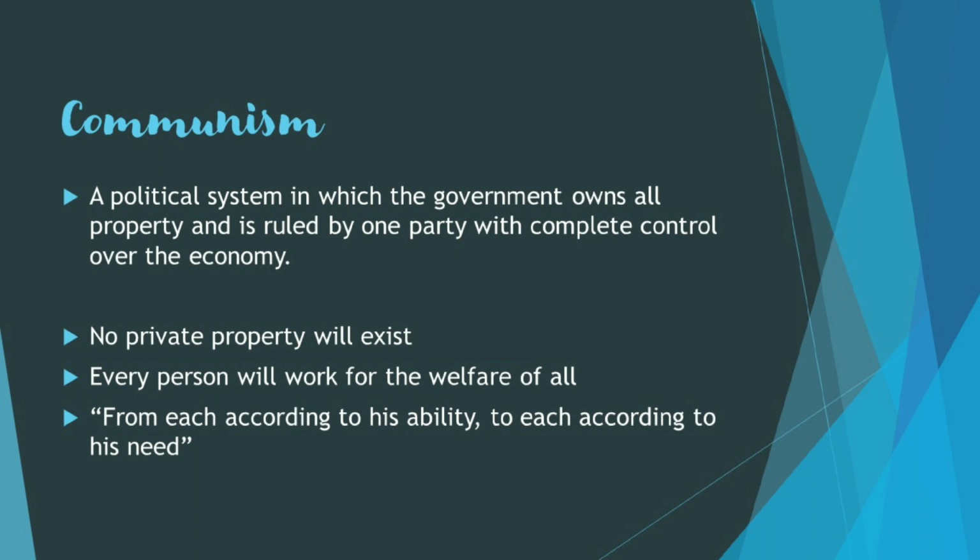Now we have communism. Communism is a political system in which the government owns all property and is ruled by one party with complete control over the economy. It is a political theory derived from Karl Marx, advocating class war and leading to a society in which all property is publicly owned and each person works and is paid according to their abilities and needs. So no private property will exist. Every person will work for the welfare of all: from each according to his ability, to each according to his needs.